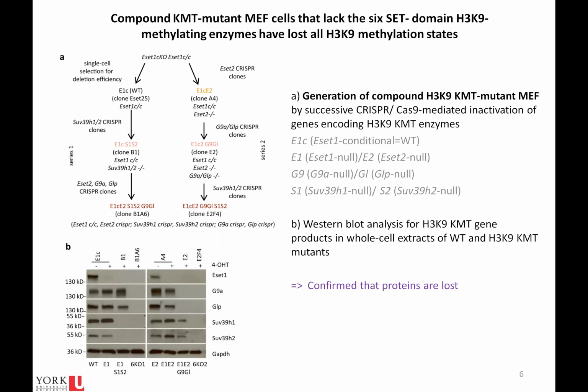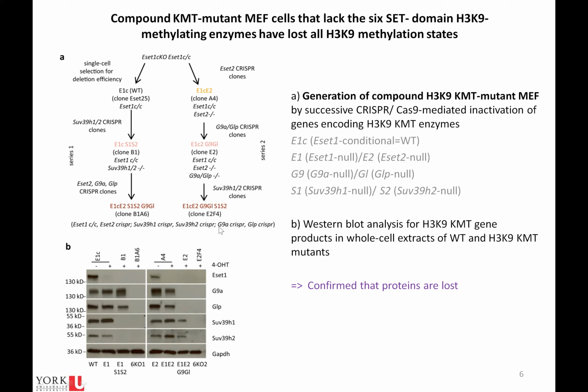To understand the importance of H3K9 methylation, they generated multiple mutant cell lines in which they inactivated multiple H3K9 SET domain genes using CRISPR-Cas9 technology in a successive way. Wild-type cells are E1C, ESET1 conditional, which is a tamoxifen-inducible conditional deletion of ESET1. They first inactivated E1 by tamoxifen, and then they transfected wild-type ES cells with plasmids carrying Cas9 and guide RNAs. So when we say E1, E2, G9, GLP, this is the order in which they inactivated the genes.